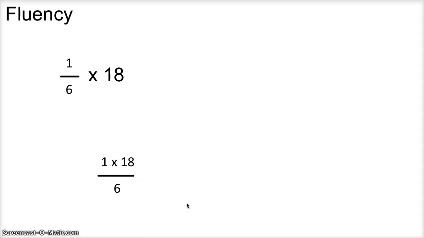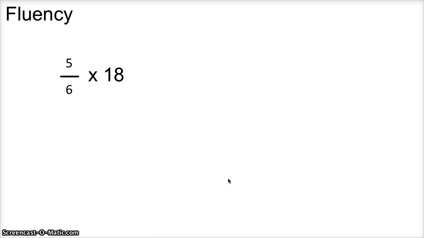And then I'm going to look at what 18 and 6 have in common, because 18 can be divided by 6. So 18 divided by 6 is 3. Now I just multiply across. 1 times 3 equals 3. And there's your answer.